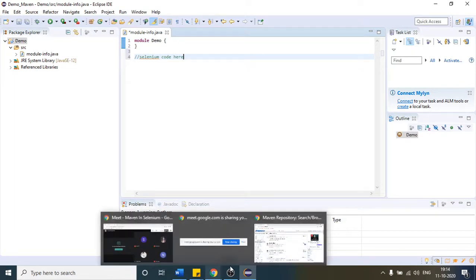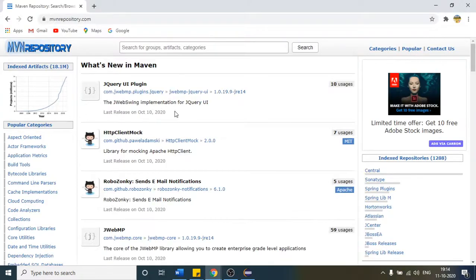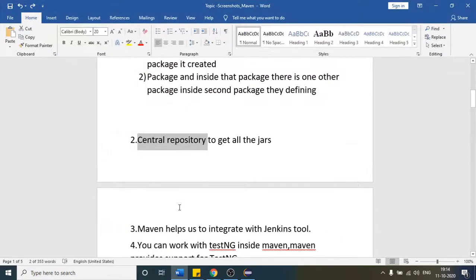So to avoid that, we will use Maven, right? With the help of Maven, even if you distribute your project to 1,000 people, those 1,000 people do not have to again and again place jar files in their system. So this is also one of the advantages you get with Maven.